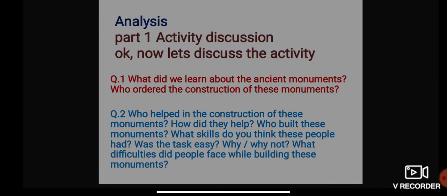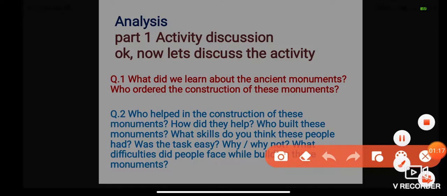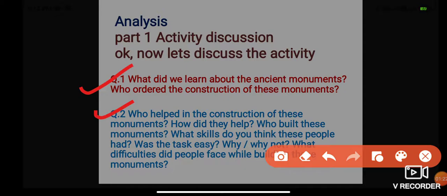So let us discuss the activity. There are two questions which I'm asking you, so please listen to the question carefully. We have learned about the earliest temple that was built in India. Yes or no? We have also learned about the similarities and the differences between the temples. Some temples were made from terracotta and bricks, some were made of stone. All of this we learned in our previous discussion, from the temples.